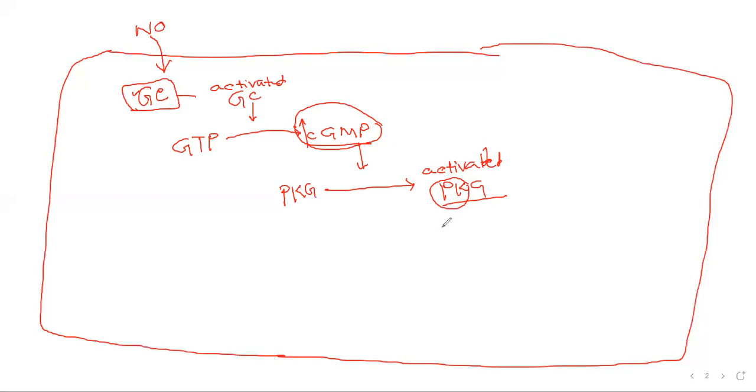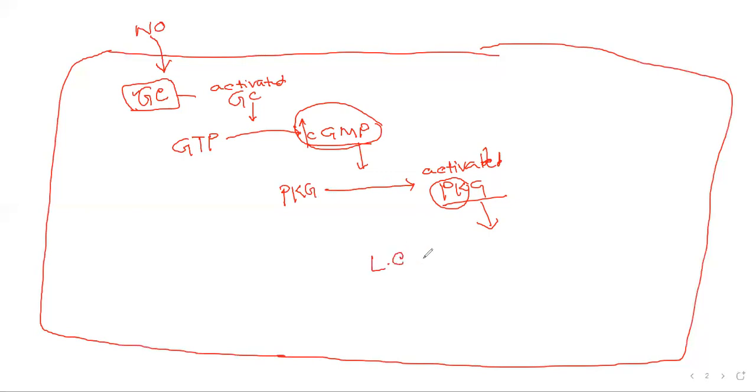This protein kinase G then phosphorylates. As it is a kinase, it adds phosphates. This protein kinase G phosphorylates an enzyme called light chain phosphatase.